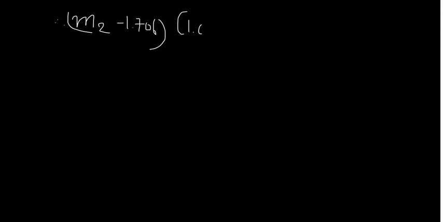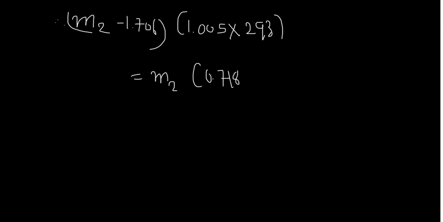Cp for air is 1.005, and the temperature in the pipeline of the air is 293 Kelvin, is equal to M2 Cv, where Cv is 0.718, and the final temperature of air is 35 degrees Celsius, that means 308 Kelvin, minus M1 U1. U1 is equal to Cv delta T. Cv is 0.718 into the initial temperature, 293 Kelvin.